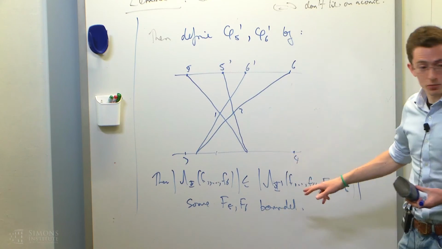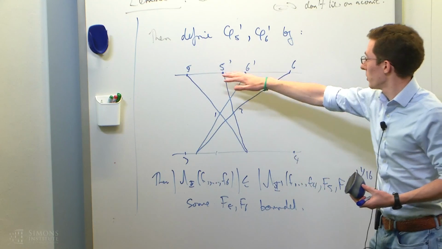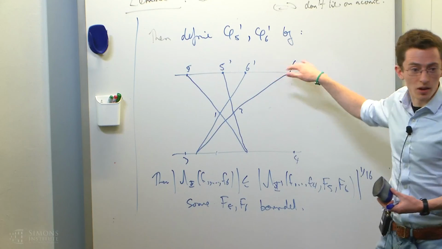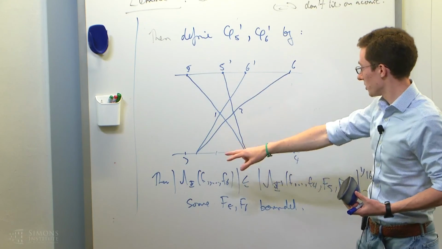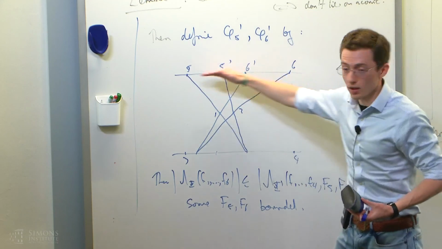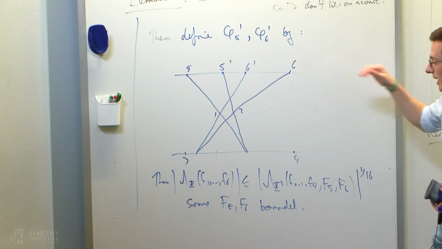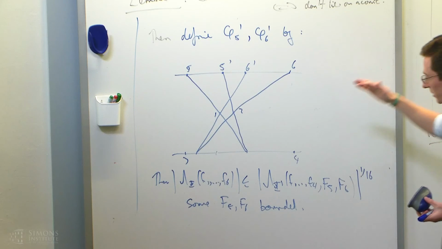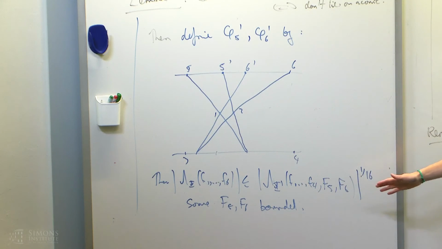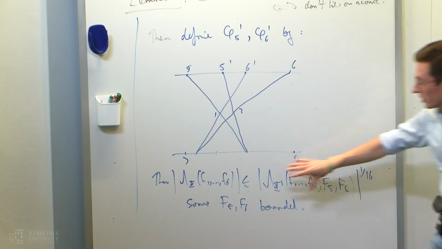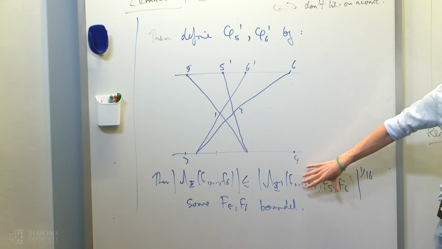Okay, so what this says is I can take my system of 6 linear forms in 3 variables and leave phi 1 through phi 4 the same and mess around with 5 and 6 in this bizarre, strange way. But it preserves a lot of things. I haven't changed 1 through 4, and I haven't changed the line that 5 and 6 are on. Then by applying the Cauchy-Schwarz inequality 4 times and doing a shed load of messing around, I can somehow show that these linear configurations are bounded by these linear configurations.